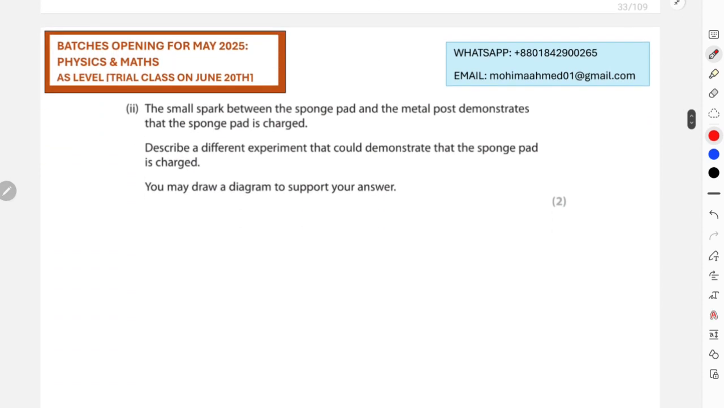The small spark between the sponge pad and the metal post demonstrates that the sponge pad is charged. Describe a different experiment that would demonstrate that the sponge pad is charged. And you may draw a diagram over here. Since I already know the sponge pad is charged, I will just have to bring another uncharged rod near the pad, and if there is an attraction, then obviously this will indicate that the sponge pad was charged, right?